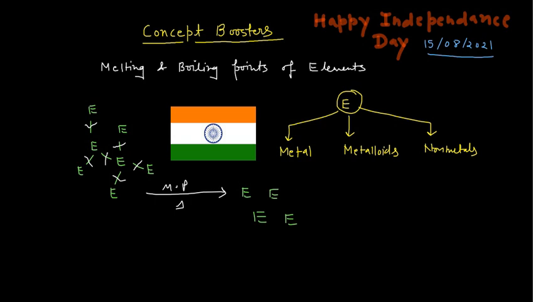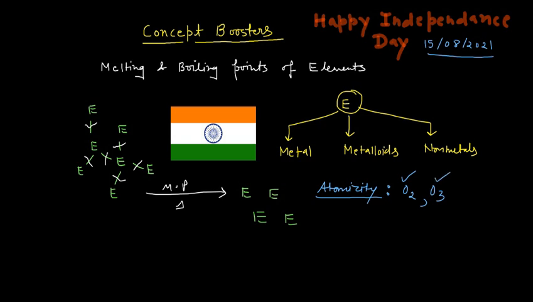Now the important thing is that you need to understand atomicity. So what is atomicity? Atomicity is nothing but the total number of atoms present in a molecule. If you have a single molecule, how many atoms are there in that case? For example, oxygen is O2 and ozone is O3. So in case of oxygen, atomicity is 2, and in case of ozone, atomicity is 3.